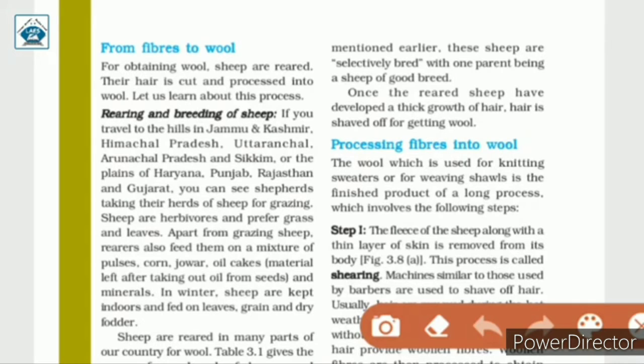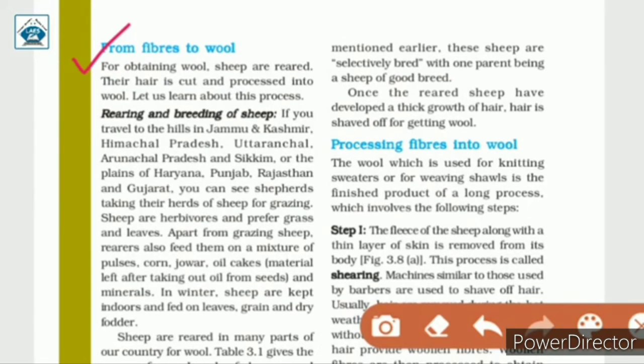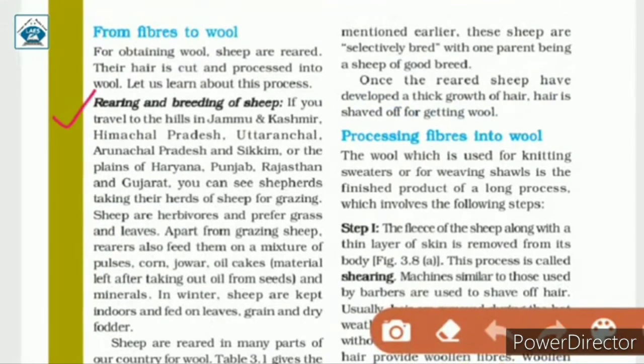The next topic we are going to discuss is from fiber to wool. For obtaining wool, sheep are reared. Their hair is cut and processed into wool. Let us learn about this process. So, sheep are reared. That means they are looked after. They are looked after for obtaining wool. Then their hair is cut and processed into wool. Let us learn about this in detail.